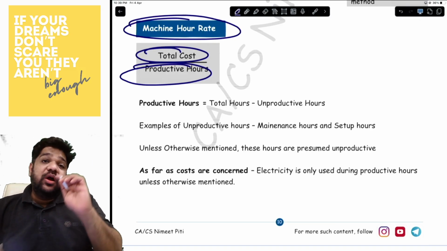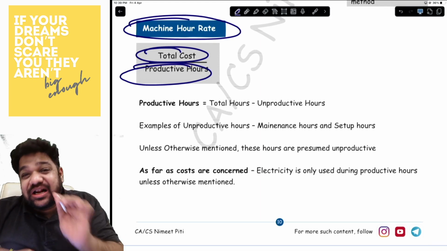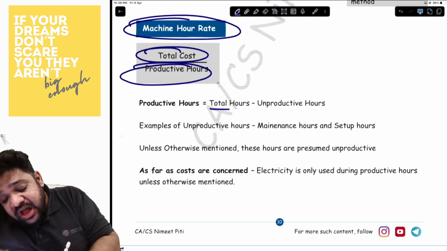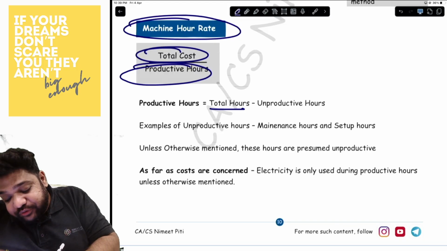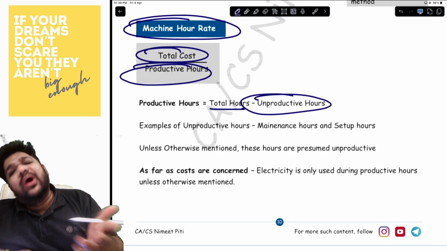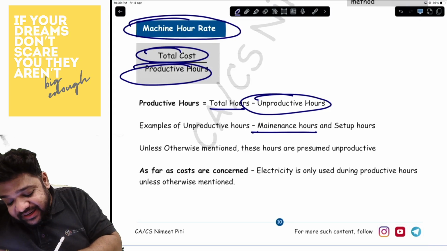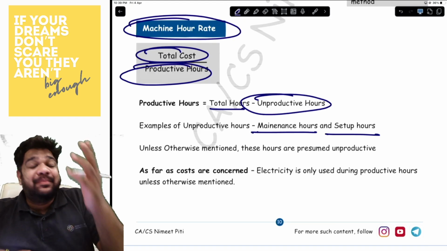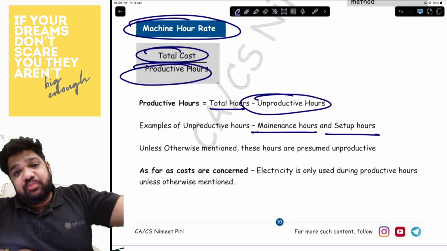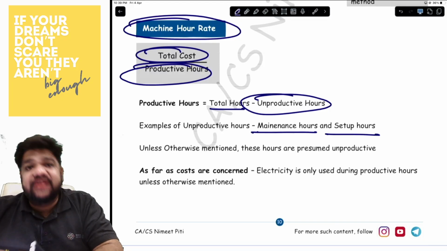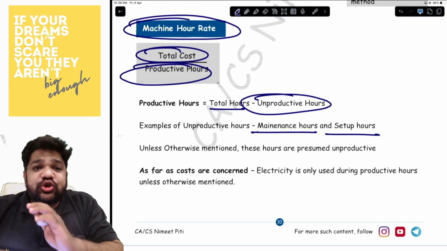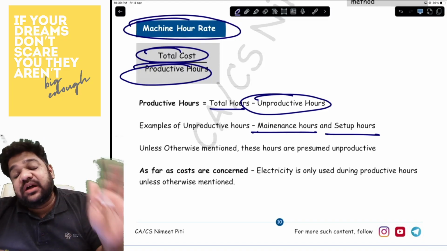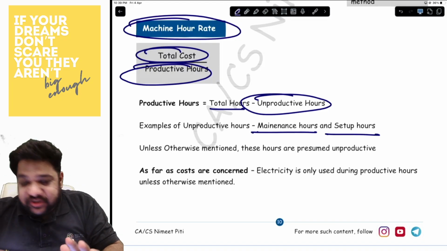Okay. Now, for the productive hours, what all hours will you be given? You will be given total hours. You will have to reduce the unproductive hours. What are unproductive hours? Maintenance and setup hours are unproductive unless otherwise mentioned. They may sometimes tell you that setup is productive. Then consider it as productive hours. But usually, the maintenance and setup hours are both unproductive unless otherwise mentioned.